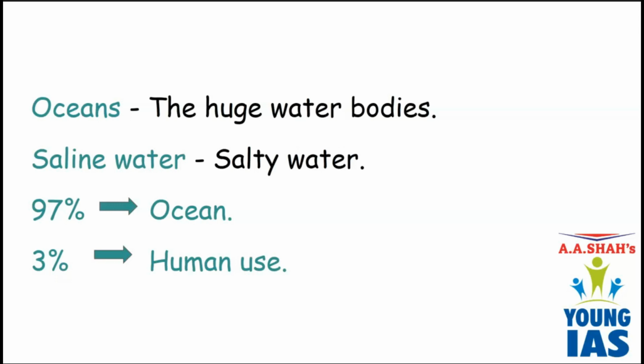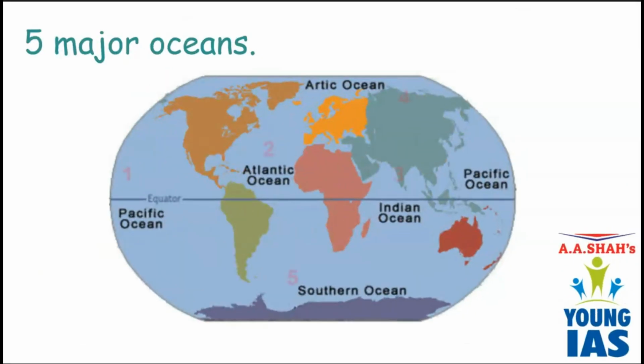So ultimately we have major oceans on the earth. Let us discuss 5 major oceans on the planet Earth. There are altogether 5 major oceans. Can you see this line? This line is called the equator. It divides the earth into 2 equal halves. The portion towards the northern side is called the northern hemisphere, and the portion towards the southern side is called the southern hemisphere.